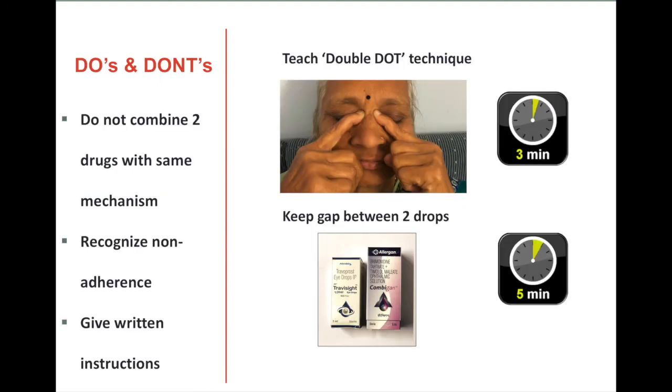There are certain do's and don'ts when we are using anti-glaucoma drugs. Do not combine two drugs with the same mechanism, recognize non-adherence and give written instructions to the patient, teach the double dot technique to avoid side effects, that is close eyelids and also block the punctum for 3 minutes. Also there should be a gap of 5 minutes between two anti-glaucoma medicines.